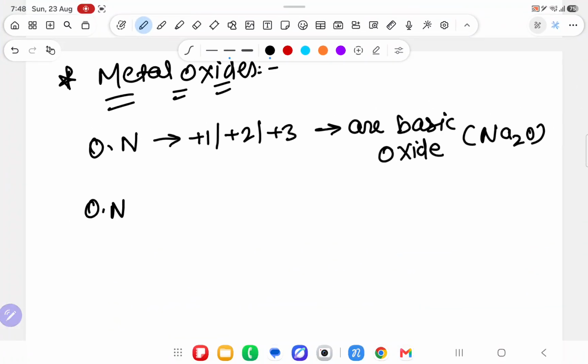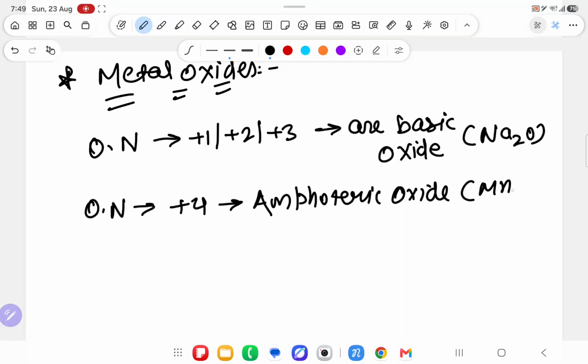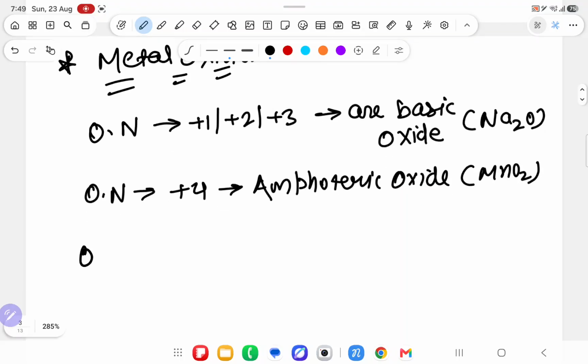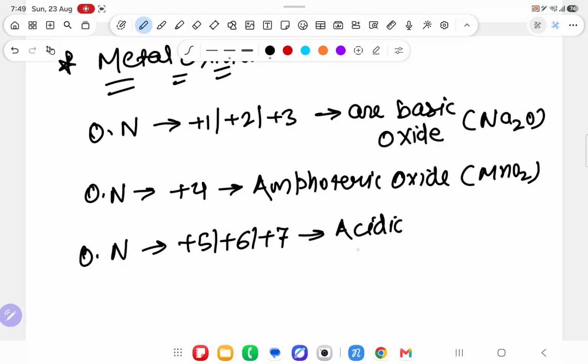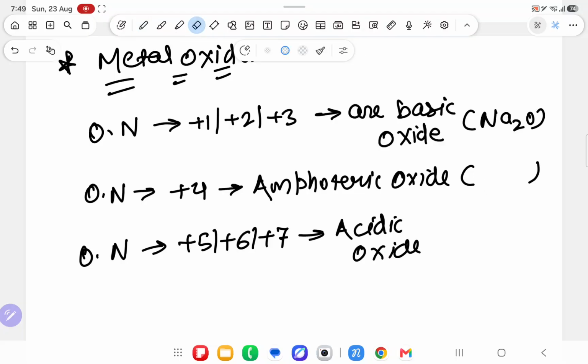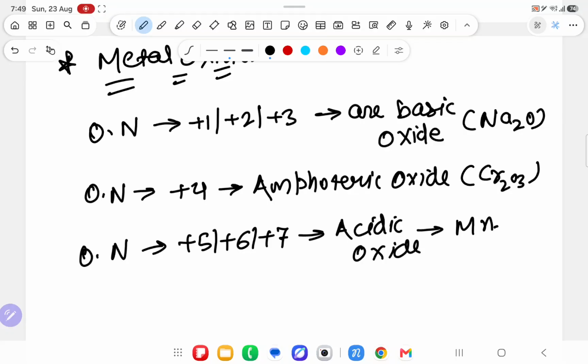Second one, if oxidation number is plus 4, then that is known as amphoteric oxide, like MnO2. If oxidation number is plus 5, plus 6, plus 7, that is known as acidic oxide. Over here, not MnO2, but Cr2O3 is basic. And acidic oxides are plus 5, plus 6, plus 7, like Mn2O7. Understood this point? Oxides will be done.